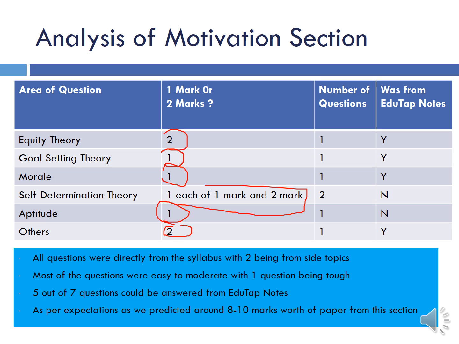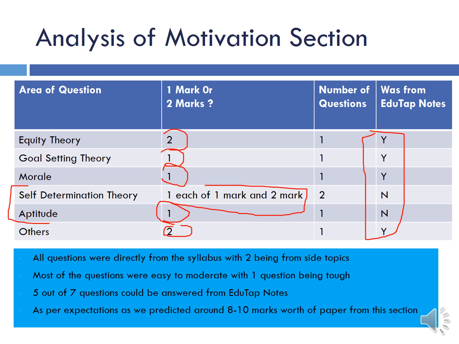And overall, most of the questions could be answered from EduTap notes, though some still were outside the notes. The questions from outside the notes were basically from self-determination theory and the aptitude part. The question on aptitude was based on common sense, and most of the students answered it correctly, in spite of that not being given in our notes. But yes, self-determination theory was missing in our notes, and there were 2 questions from that theory.